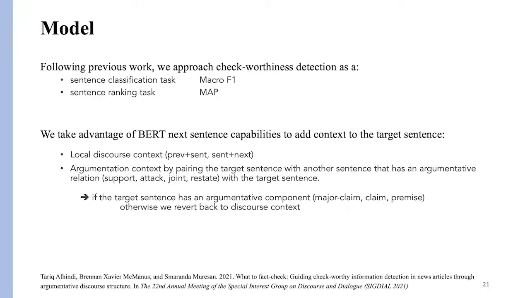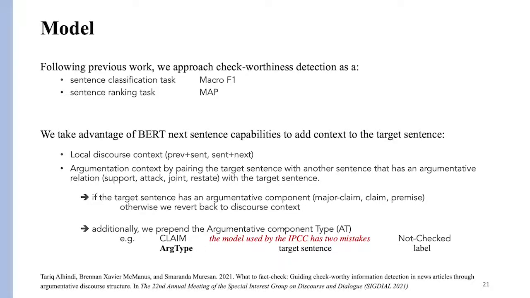If it's not argumentative, then we revert back to the discourse context for that particular sentence. And we also experiment with prepending the type of that sentence in addition to providing the argumentative context. So we provide the type, such as claim, and the text of the target sentence and its argumentative context as well.